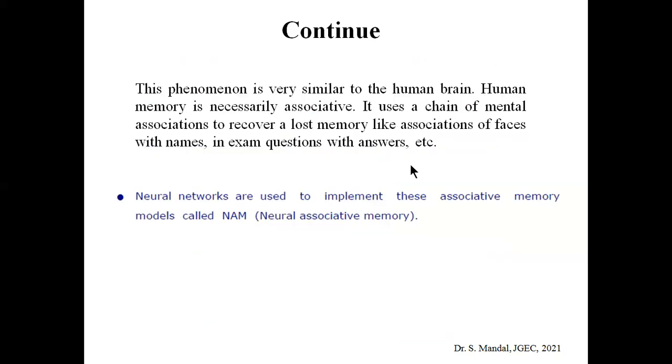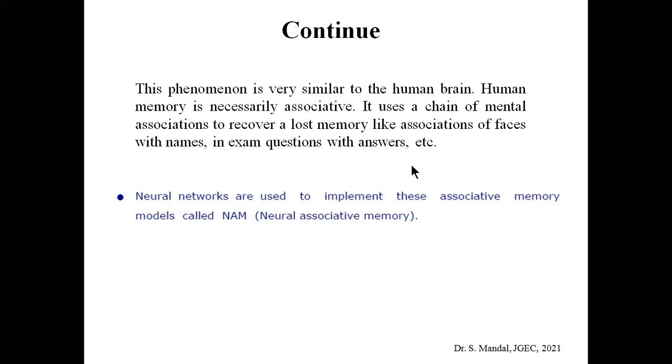Now what is the necessity of using this kind of associative memory in neural network? Basically this phenomenon is quite similar to our human brain, because human memory is quite associative. Suppose 10 years ago you have seen a particular face, and after 10 years you can't recall the actual image of that face, but after seeing a part of the eyes or part of the nose, you can recall the whole image.